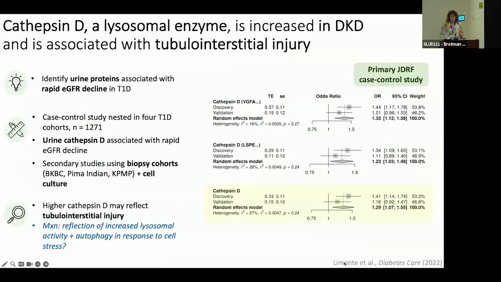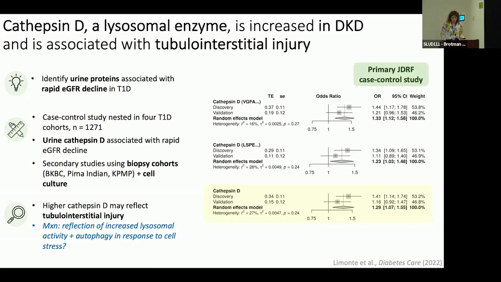In one of my first research projects during fellowship, we identified a lysosomal enzyme, cathepsin D, as associated with rapid eGFR decline in type 1 diabetes. This work included a series of orthogonal studies that demonstrated that not only was there increased urinary cathepsin D associated with rapid eGFR decline, but also increased cathepsin D expression in proximal tubular epithelial cells in people with diabetes and chronic kidney disease.